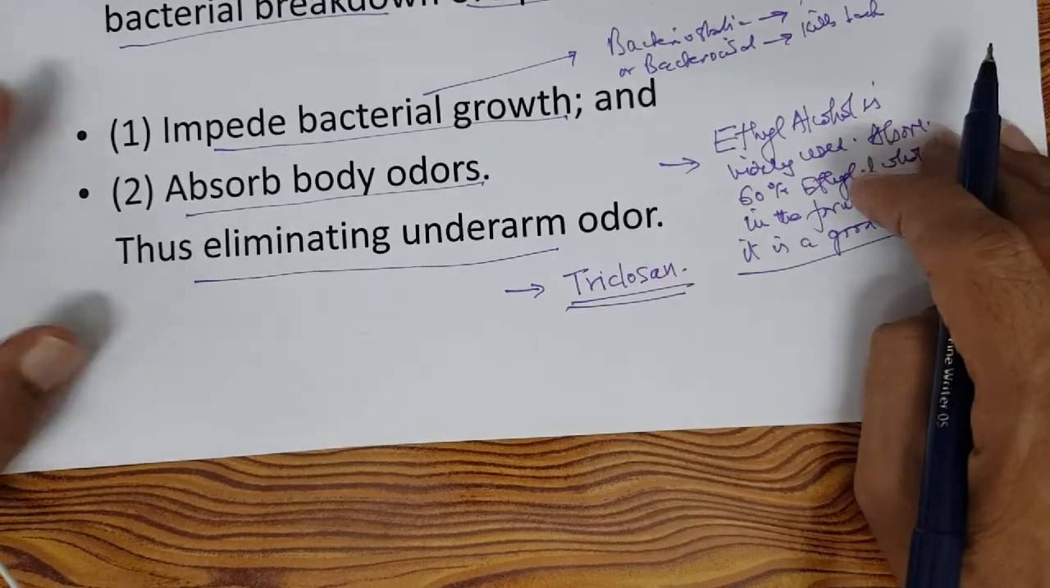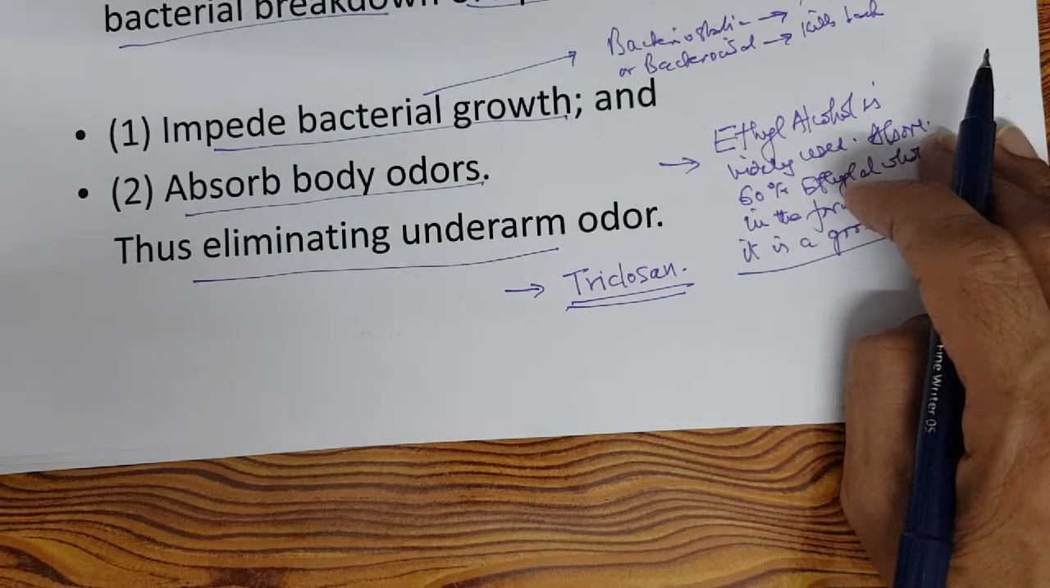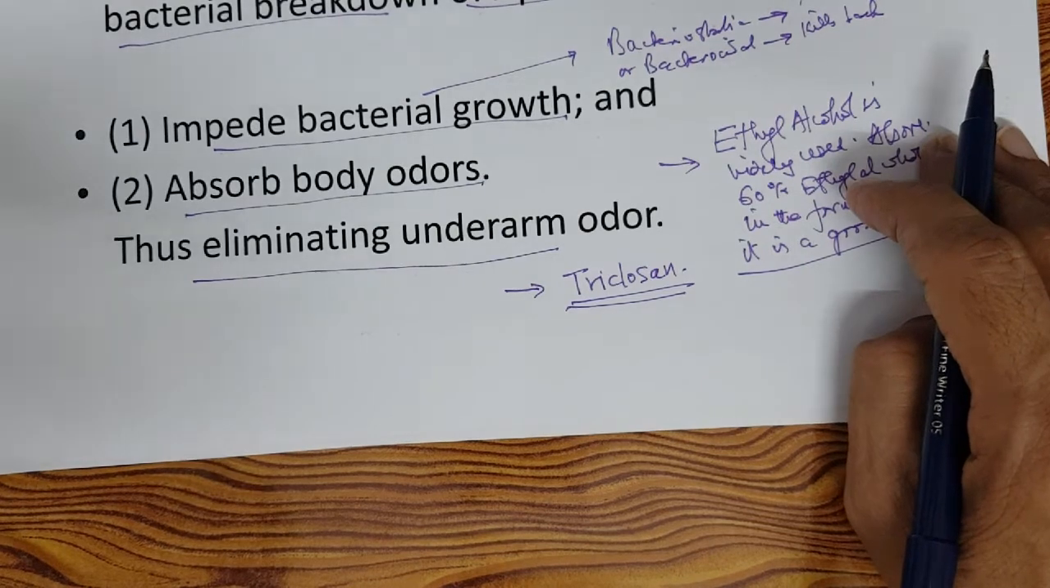Triclosan is bacteriostatic, it kills bacteria and it doesn't allow the bacteria to grow. So now, currently the use of triclosan is banned. Then it was used in toothpaste, it was used in deodorants, right? So why? Because triclosan has a lot of environmental issues. So people are moving away from triclosan.